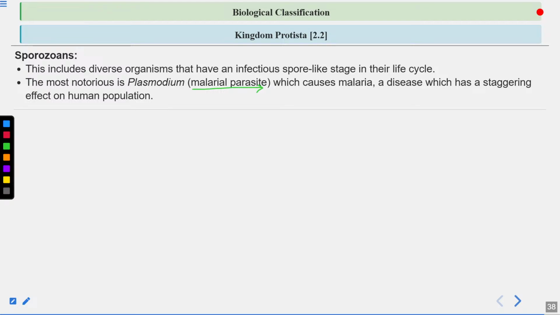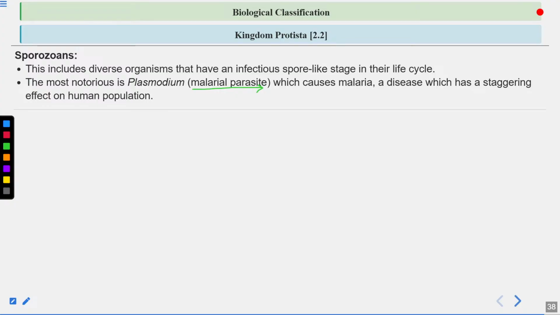This Plasmodium has different stages. The infectious stage is known as the sporozoite. Again, you should remember the infectious stage is the sporozoite. So the malarial parasite, Plasmodium, enters the human body in the form of sporozoite. Then they enter the liver and multiply in the liver cells. Then they multiply in the RBCs.